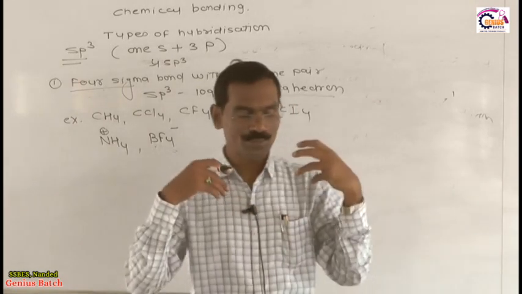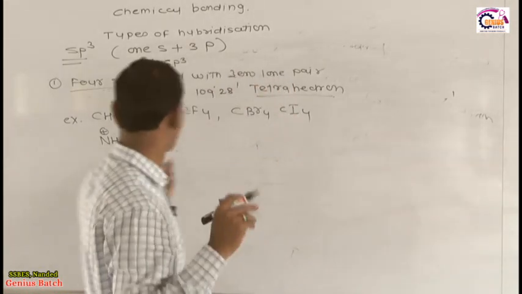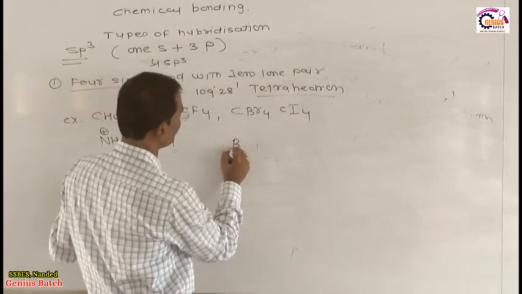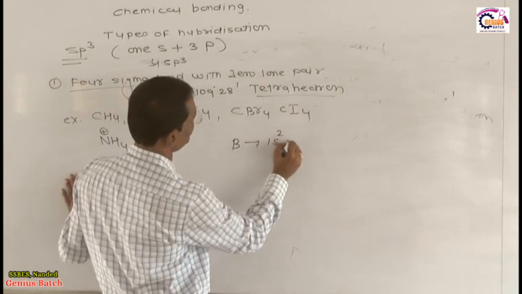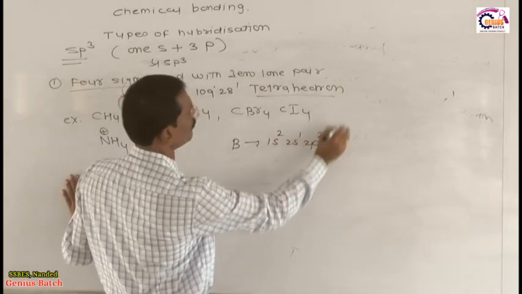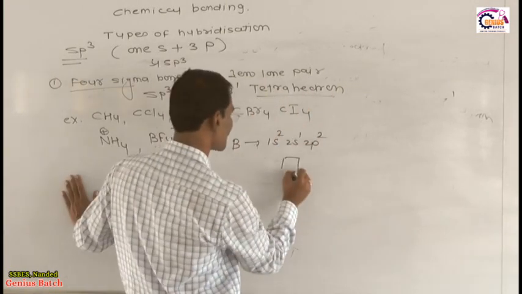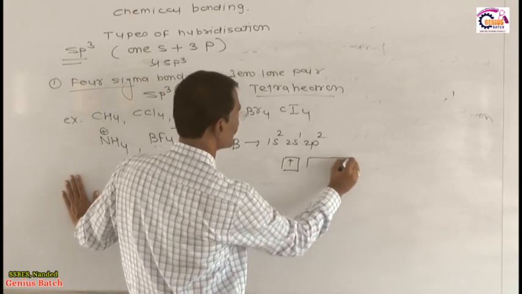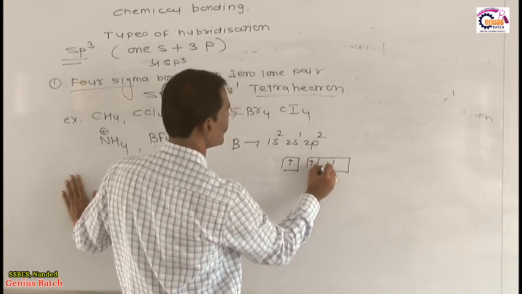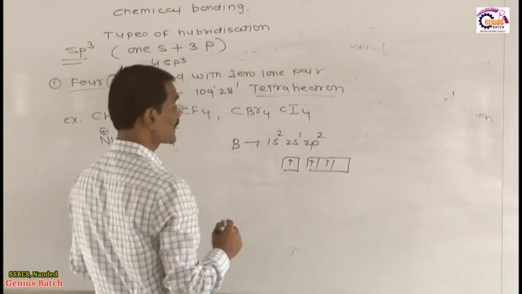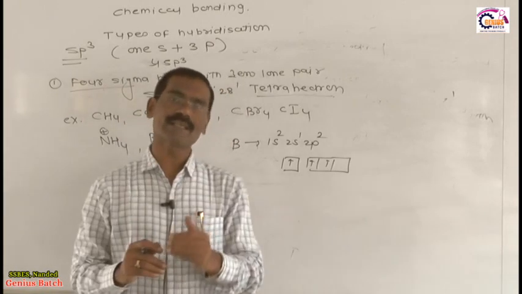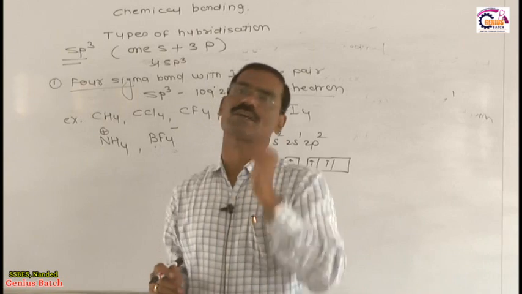Let me explain why we cannot count the negative. You know very well, boron in the excited state is 1s2, 2s1, 2p2. But in hybridization, mixing of half filled, full filled or empty orbitals takes place.